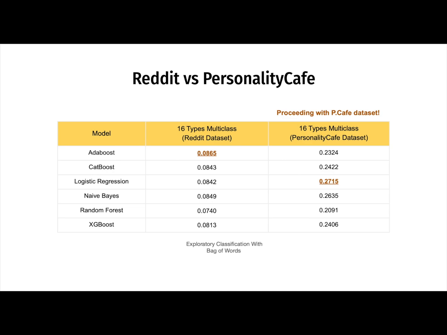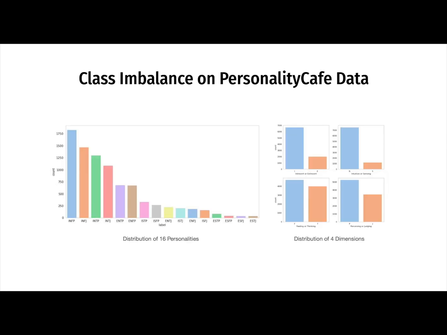After data cleaning, an exploratory experiment on machine learning models is conducted to compare the accuracies of both datasets. As there are 16 different personality types, it increases the difficulty in achieving high accuracies, which explains the best being at 27% on logistic regression. With higher accuracies on all the machine learning models, the Personality Cafe dataset is chosen for further analysis and classification. When taking a closer look at the labels, there is a huge imbalance of classes.